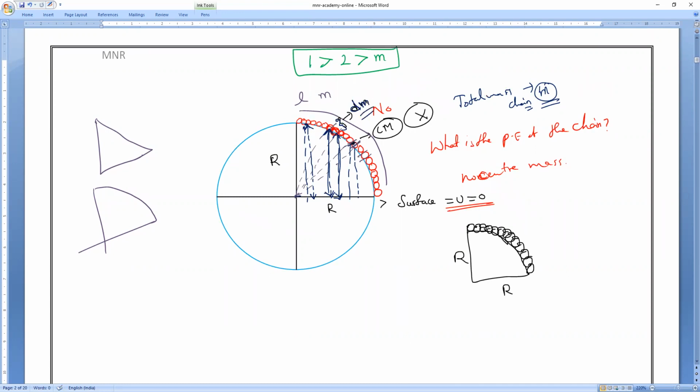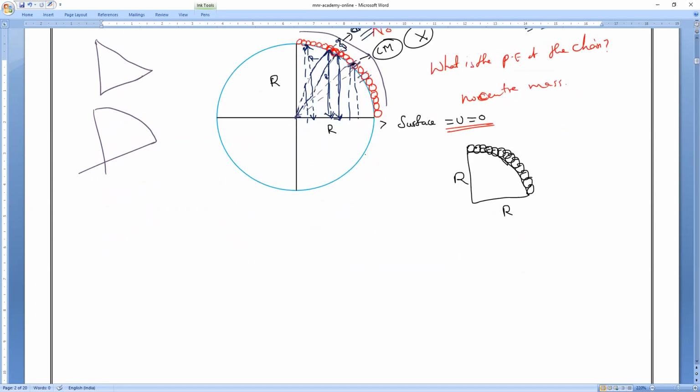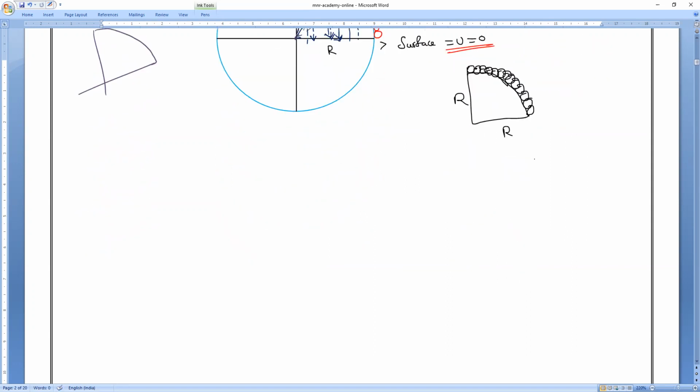Clear everything? Yes, sir. Remember, from the center, in whatever direction you go, something remains constant. What remains constant? Radius. Am I right or wrong? Till here, if you understand this, fine; if you have any doubt, ask me. Else I will draw this part alone and explain it to you.